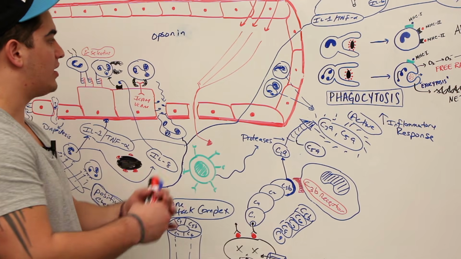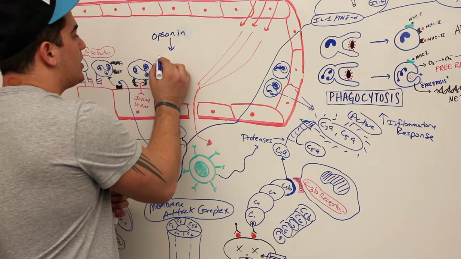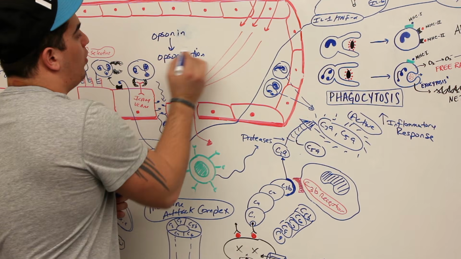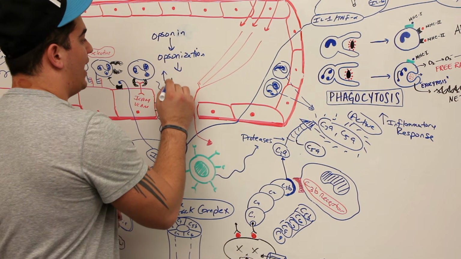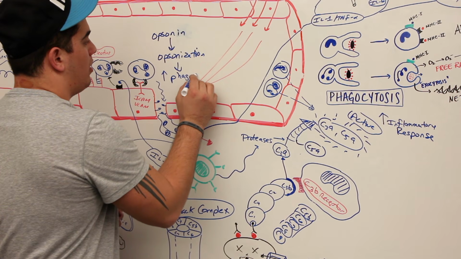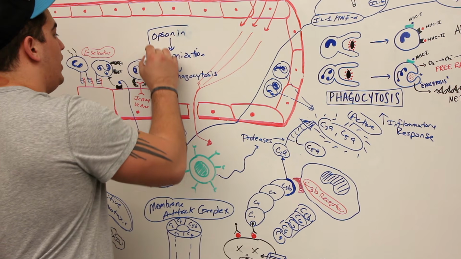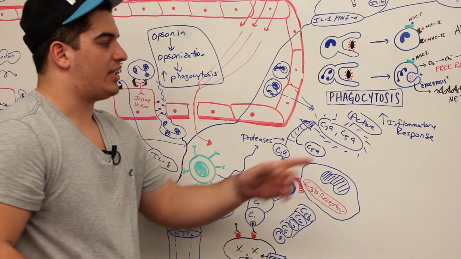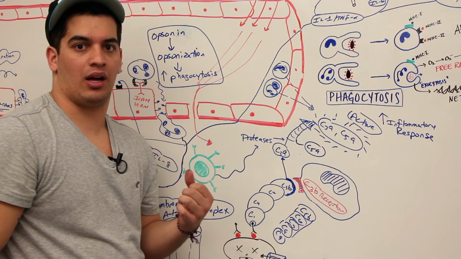When that opsonin does that, the opsonin, which means making it tasty, can cause opsonization. And what is the whole purpose of this? Enhance phagocytosis. So then you eat more bacteria, right? And if you eat more bacteria, you're going to be able to either exocytose a lot of those bacterial antigens or express them on the MHC2 molecules, right?